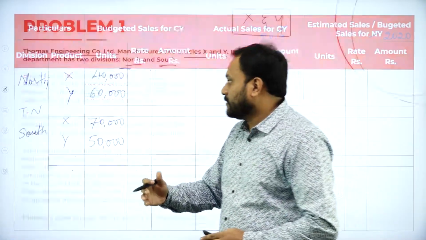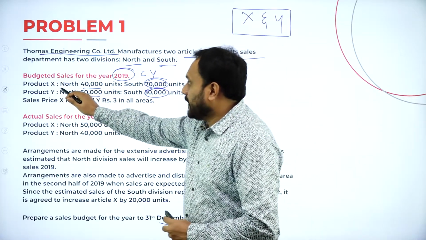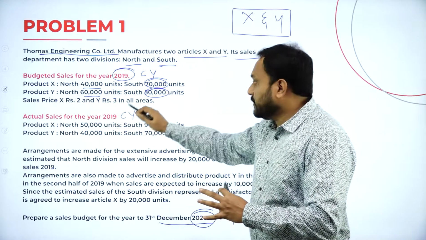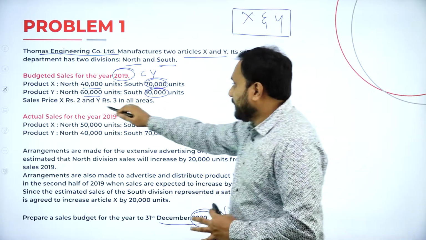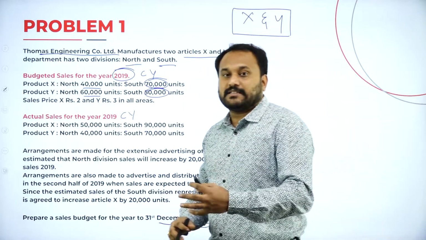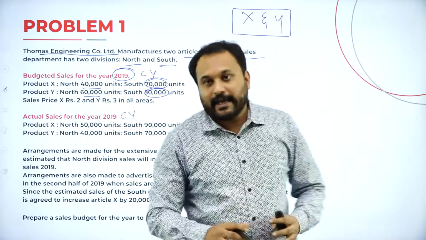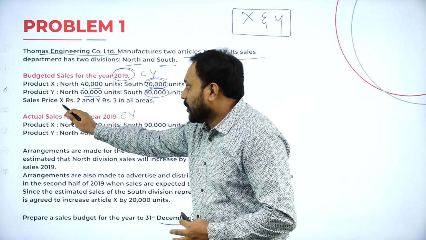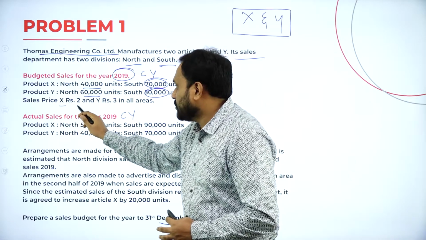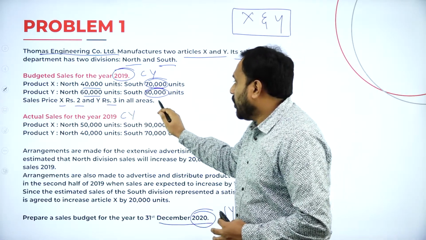So let's go back to our question. Now we are done with the budgeted. See here, X and Y, north also we have written and south also we have written. So till here it is all done. The next one here they say that sales price, that is selling price. Sales price is called selling price. And selling price for product X is how much? 2 rupees, and Y it is 3 rupees in all areas.